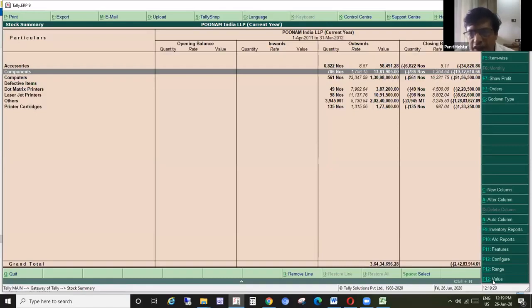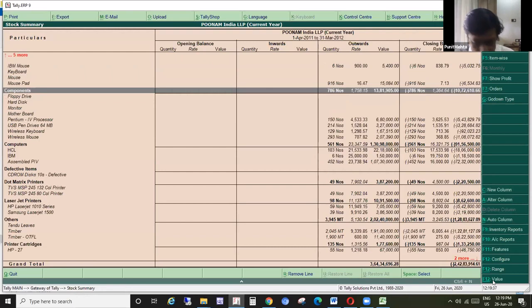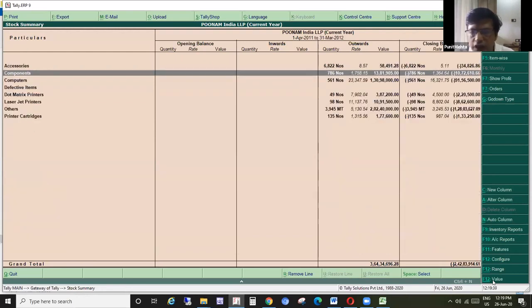The outward details for your entire quantitative information, what has been sold during the year. With Alt F1, we can get item wise as well. So using Control F12, we get the filtration of a particular voucher type. There are many other options; I have just given you a brief option as well.